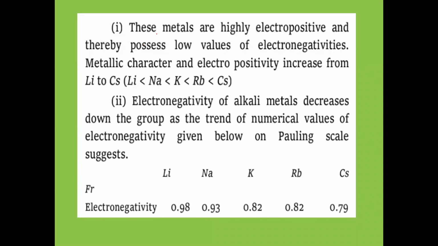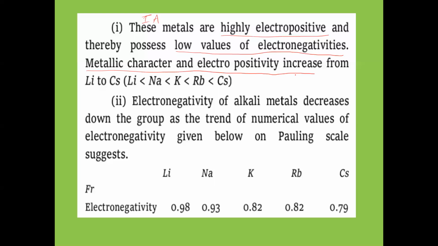Next. So these metals are highly electropositive and thereby possess low values of electronegativities. Alkali metals are first A group elements, and they are highly electropositive. Therefore, they have low values of electronegativities. Less electronegative but highly electropositive. And metallic character and electropositivity increases. So they have low electronegativity, which means high values of metallic character and electropositivity. Both values will increase.